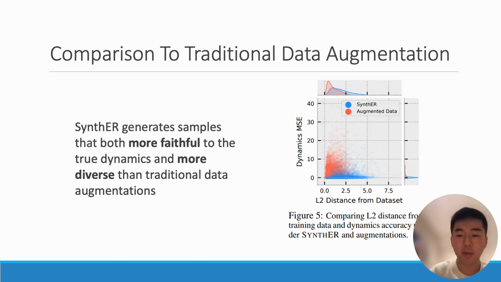Finally, we perform analysis on why our synthetic data outperforms traditional data augmentation approaches. In the diagram on the right, we have diffusion synthetic data in blue and augmented data in red. We plot L2 distance from the dataset against the dynamics error, which is defined here as how accurate the next state and reward in the transition tuple are conditioned on the current state and action. We can see that synthetic experience replay generates samples that are simultaneously more faithful to the true dynamics and more diverse than traditional data augmentation.